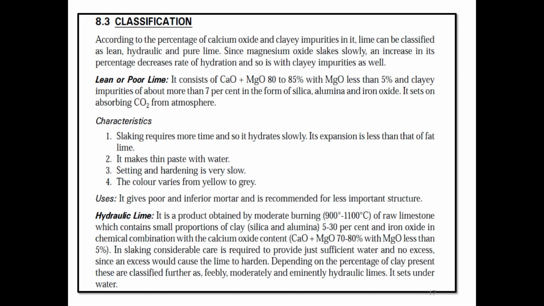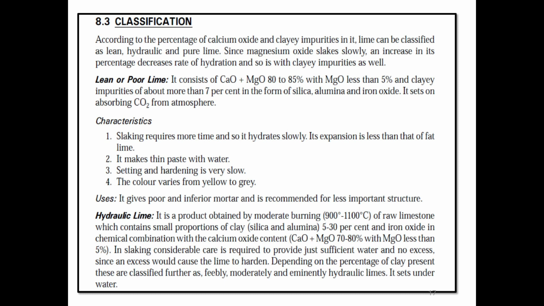Lean or poor lime. It consists of CaO plus MgO 80 to 85% with MgO less than 5% and clay impurities of more than 7% in the form of silica, alumina, and iron oxide.